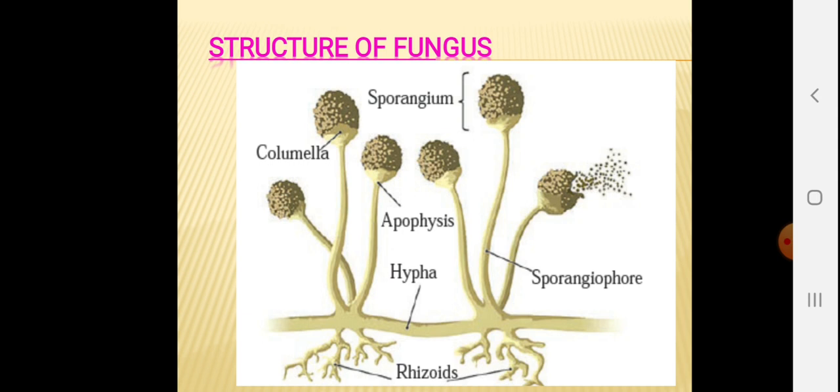Then number 2 point, sporangiophore is a stalk-like structure, and a bulb-like sporangium exists on the top of it.